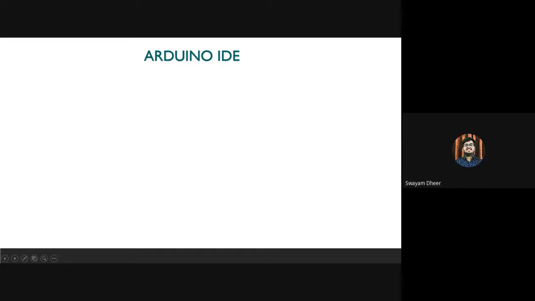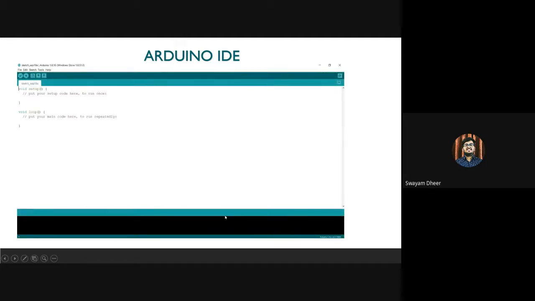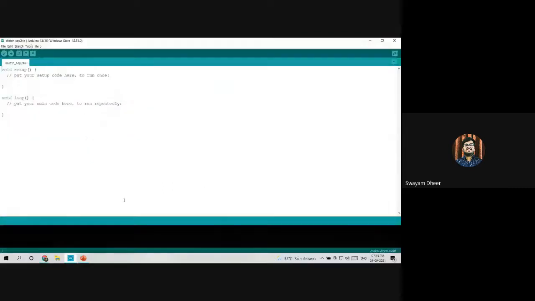Yeah. So both Aryan and Atindro, you were absolutely correct. Arduino IDE stands for the Arduino Integrated Development Environment. Now let me show you the basic layout of Arduino IDE.